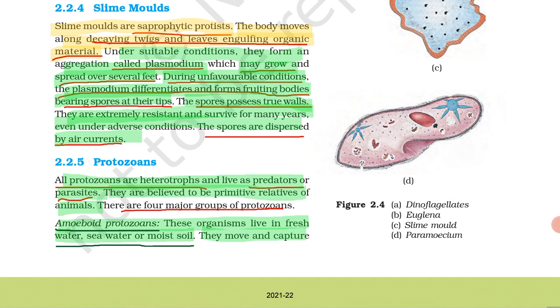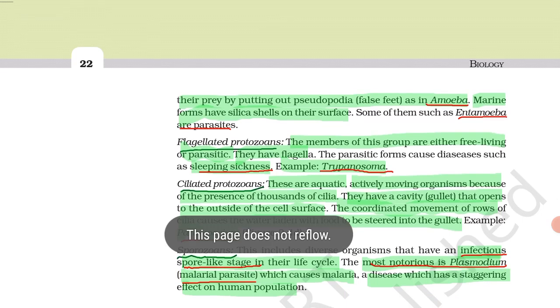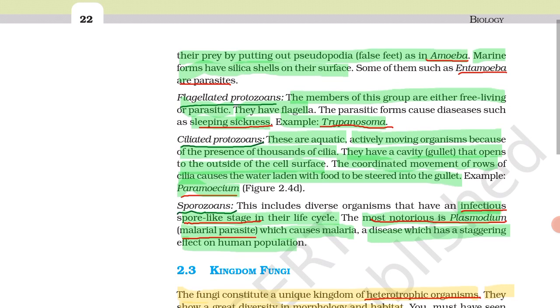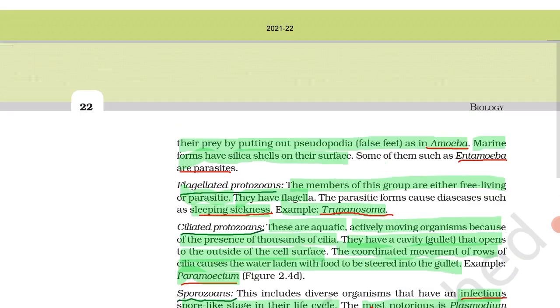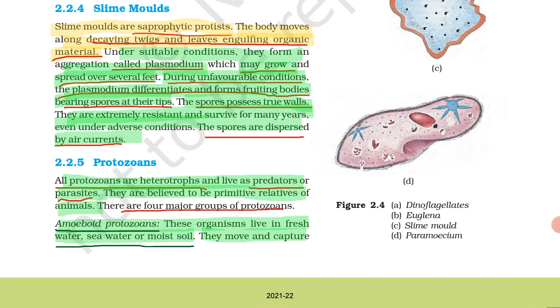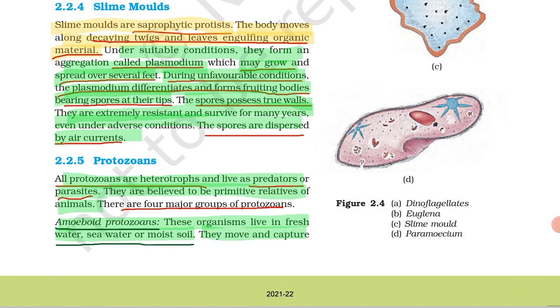There are four groups of protozoans. First is amoeboid protozoans. Second is flagellated protozoans, then ciliated protozoans and sporozoans. These are the four types.